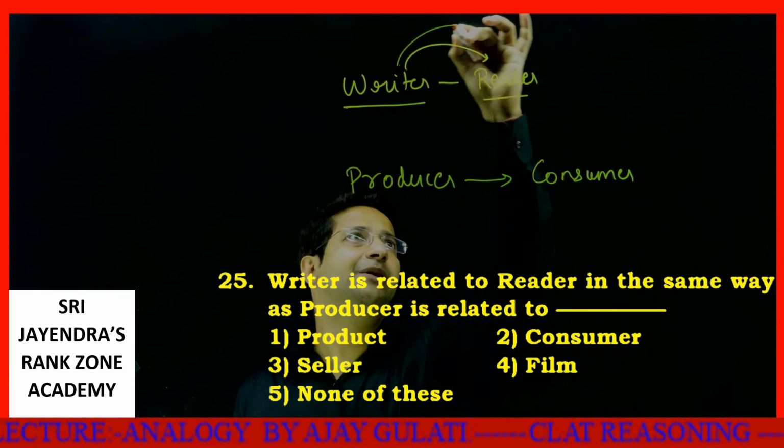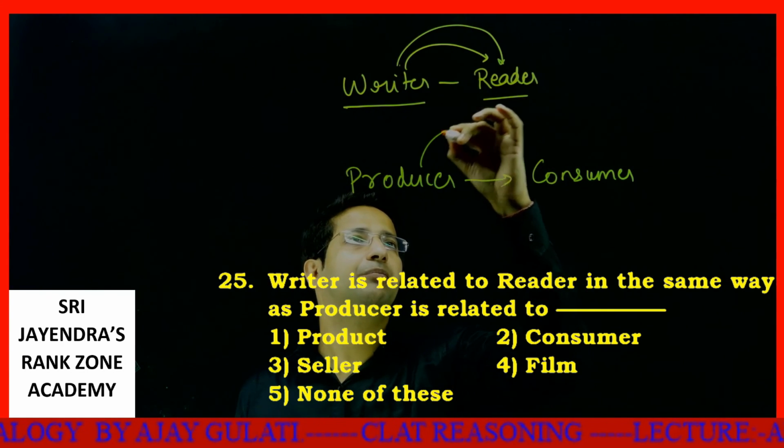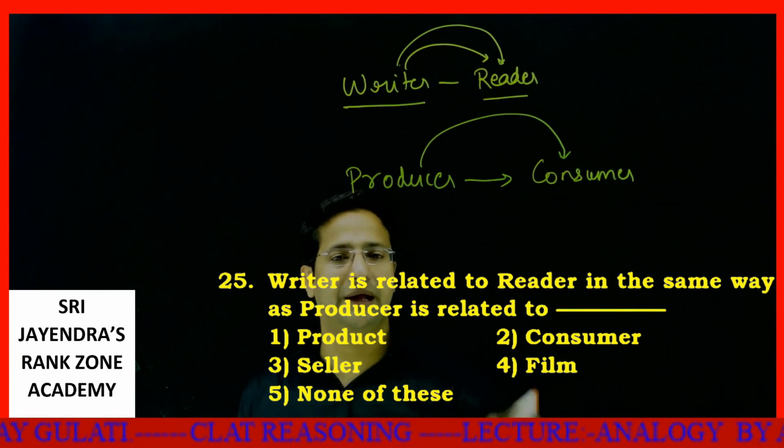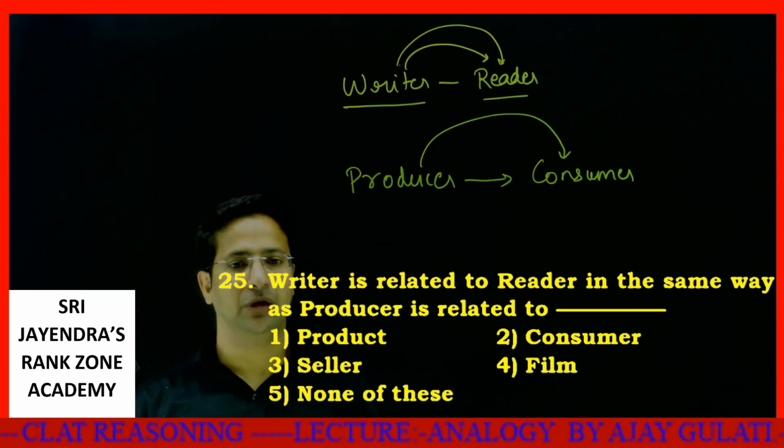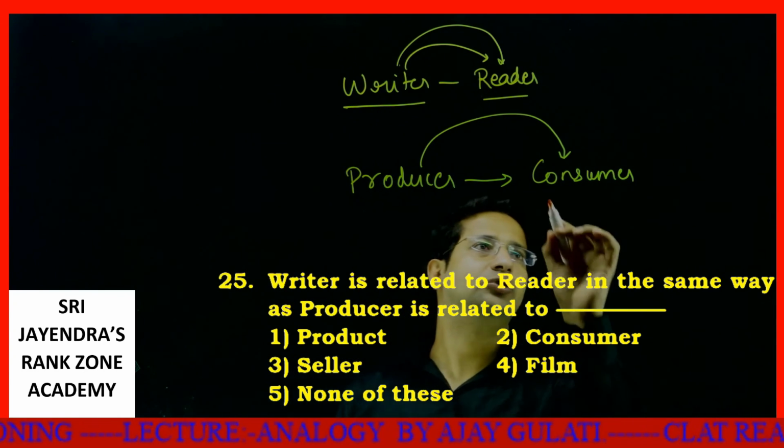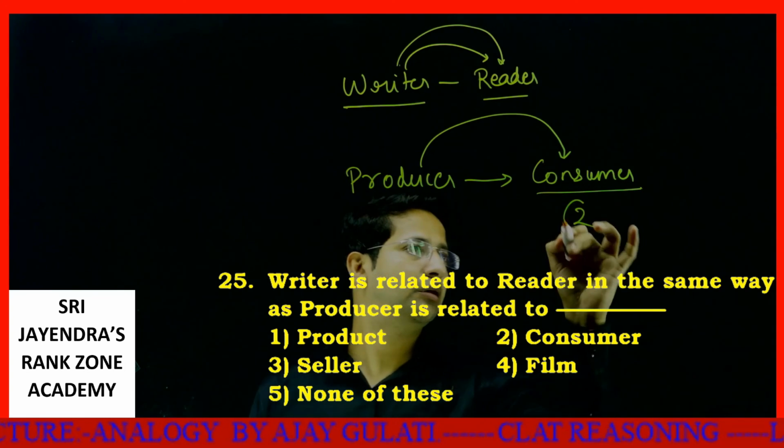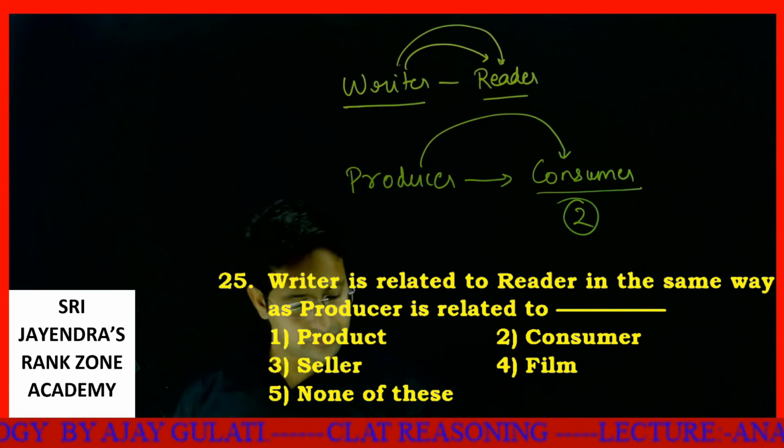Whatever a writer writes is being used by a reader. Exactly, whatever a producer produces is being used by the end consumer. So your answer is consumer, my dear friend. That is option number 2. Let's move to the next one.